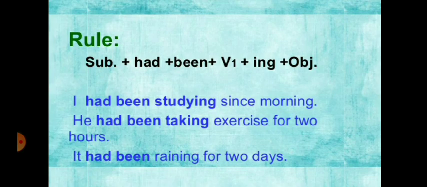Now, as I told you, you don't have to bother about whatever the subject you are going to use, either first person, second person, or third person. If it is singular or plural, just you have to use had been plus ing form of the verb and then object, and right after that since and for to denote the time or duration or point of time.